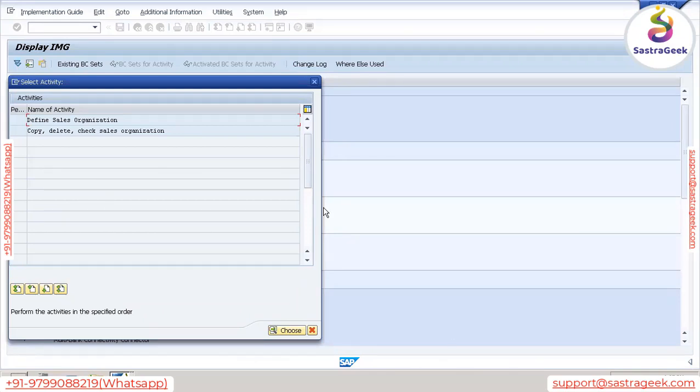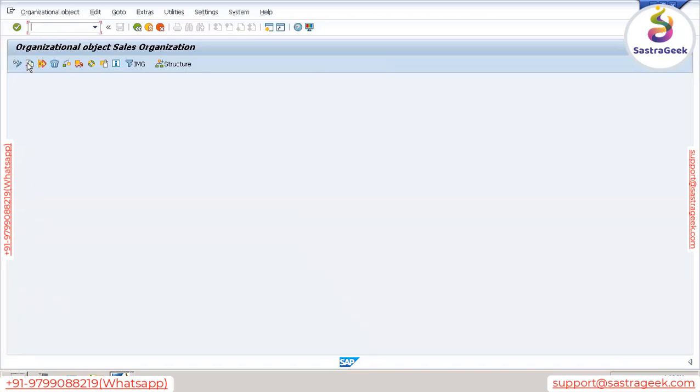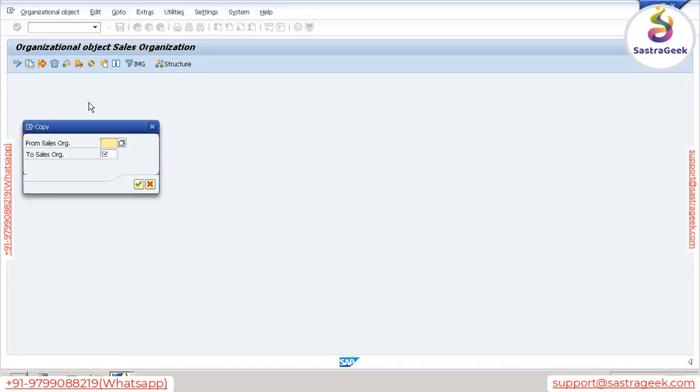If we are giving some alphabetical naming convention. So let's say define sales organization. Like company code, here also we have two options. We can define directly or we can copy and then we can change as per our requirement. So let's copy first. So this is the icon which we understood yesterday. By using this, we can copy it.